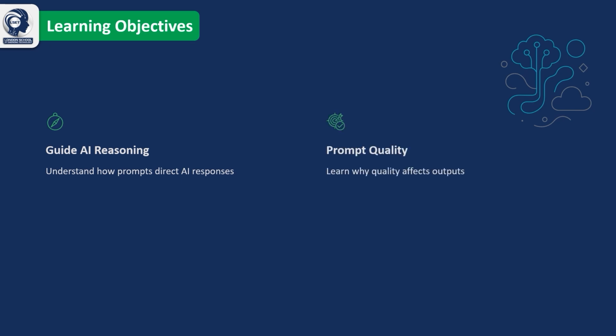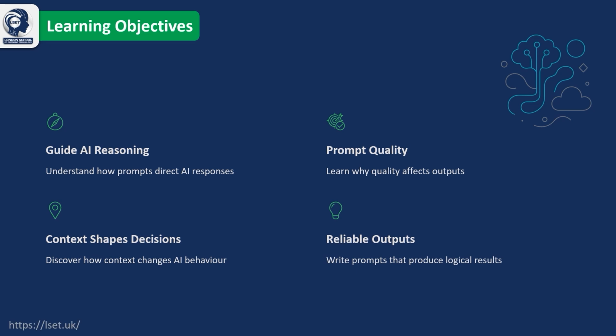As we already know, writing a prompt is only the first step. In this session, we'll focus on understanding how prompts guide the AI's reasoning process and influence the responses it generates. We'll explore why prompt quality has such a significant impact on the accuracy and relevance of AI outputs, and how providing the right context helps the model make better decisions. Finally, we'll learn how to write prompts that consistently produce logical, reliable, and high-quality responses across a wide range of real-world applications. By the end of this module, you'll have a deeper understanding of how prompt design directly shapes AI